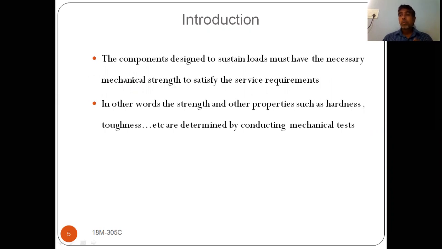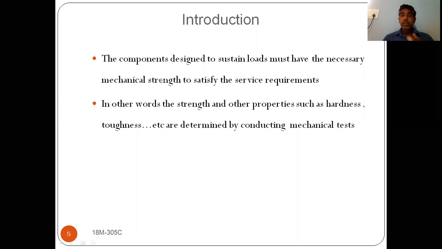If you want to manufacture some product, you choose a material, and the material should have sufficient strength to meet the service requirements. If you want to make a ball bearing, that material should have the mechanical strength to sustain